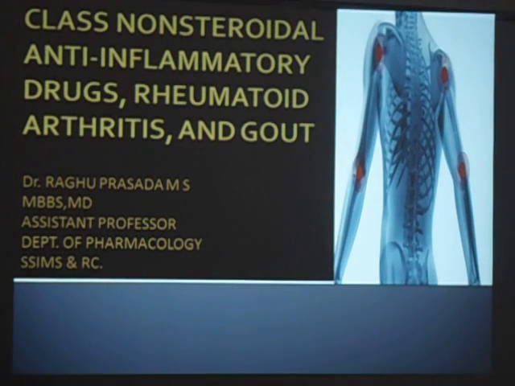And nowadays we have drugs which are used more commonly in osteoarthritis patients, such as selective COX-2 inhibitors such as celecoxib, rofecoxib, valdecoxib, all these things. So today we will be learning about these newer drugs and the older drugs which were used.